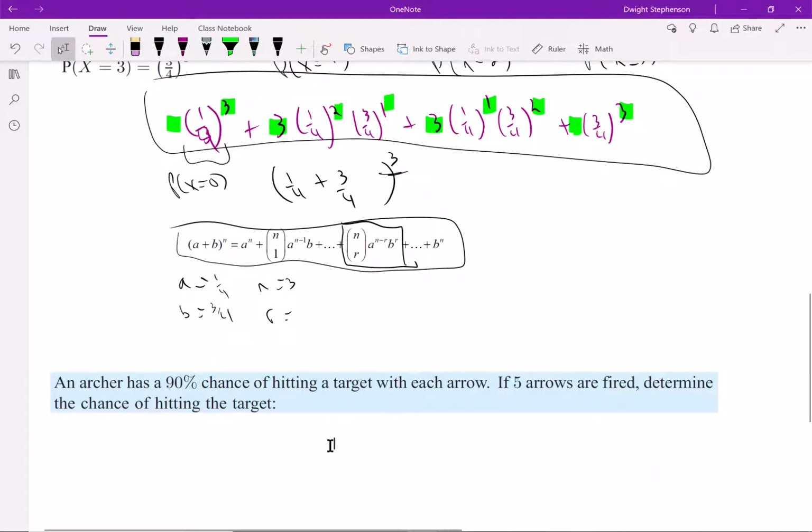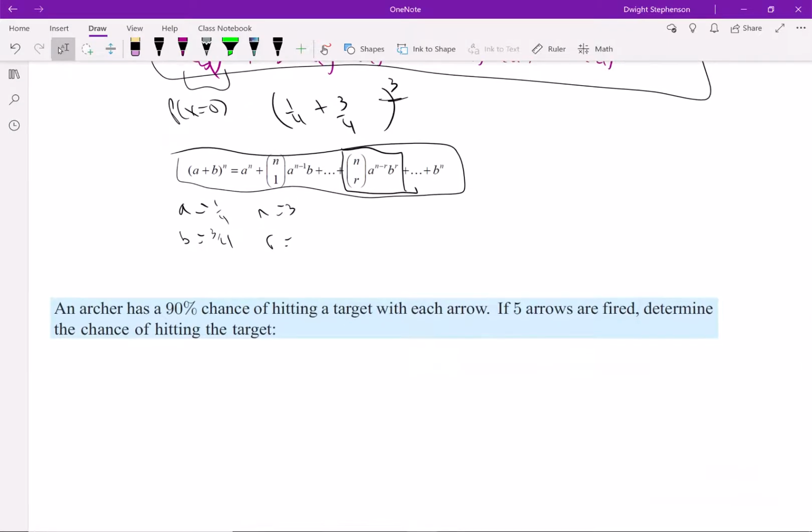An archer has a 90% chance of hitting a target with each arrow. 5 arrows are fired. Determine the chance of hitting the target. So in this case, we're going to say success is hitting the target, and the probability of success is 90%.